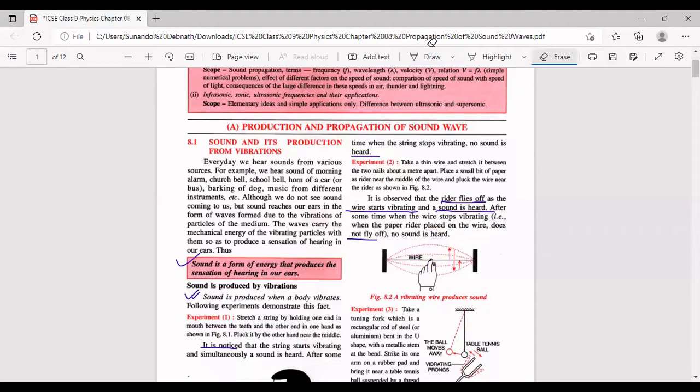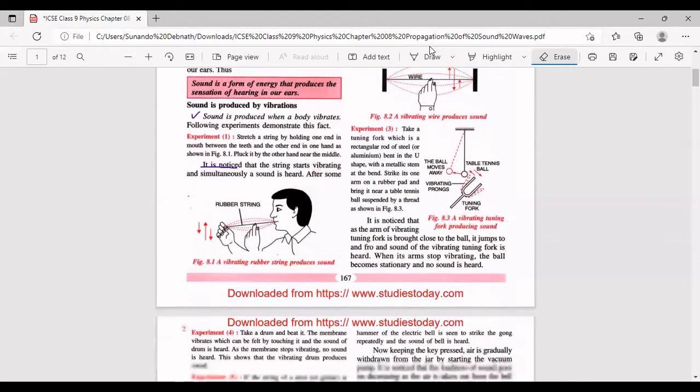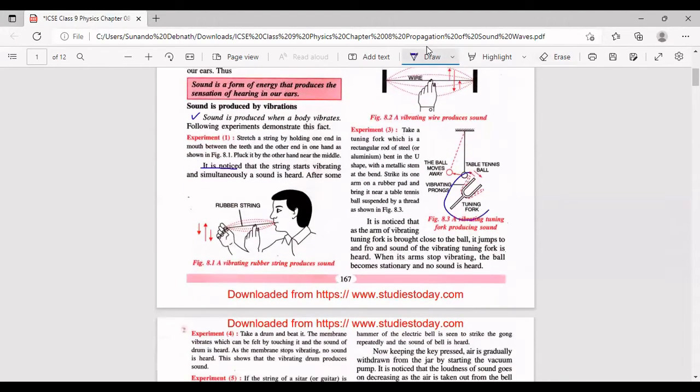The third experiment to prove the same fact is this. What is being said? You see, a tuning fork has been taken. Also, a table tennis ball has been taken, suspended from a rigid surface, and the table tennis ball is in the state of rest right now. It's not vibrating.